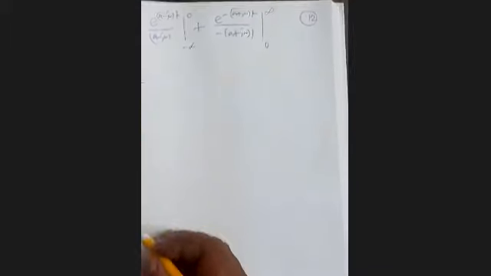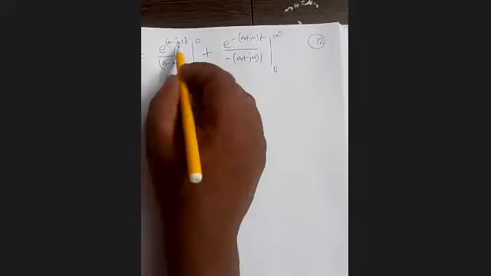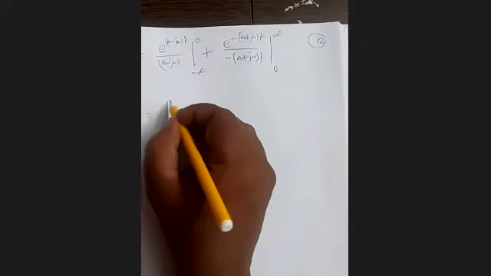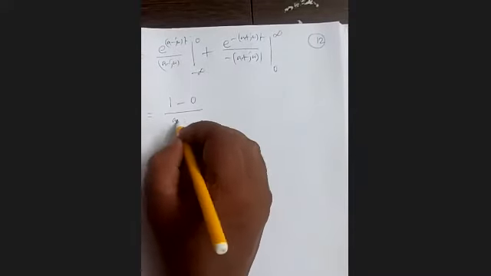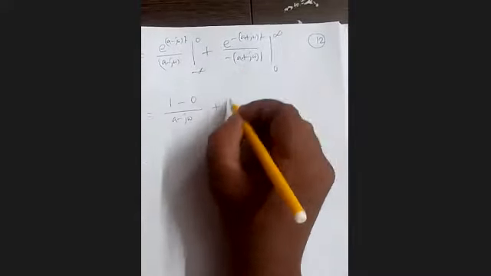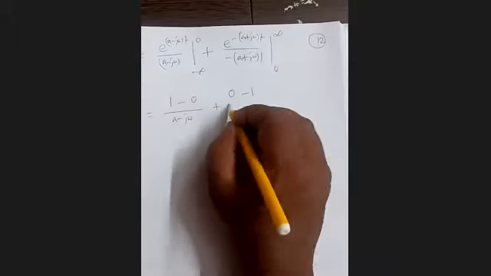So now you see, put t equal to 0, e to the power 0 is 1, and t equal to minus infinity, e to the power minus infinity is 0, and t equal to 0, 1.